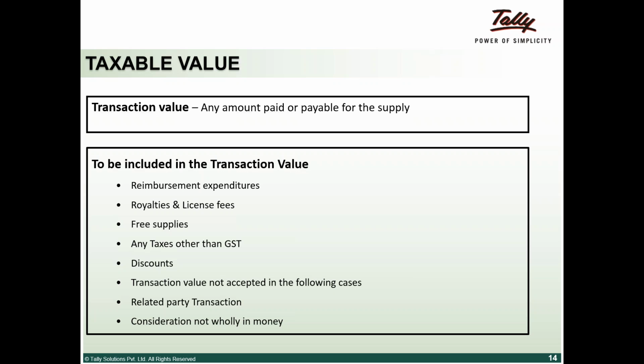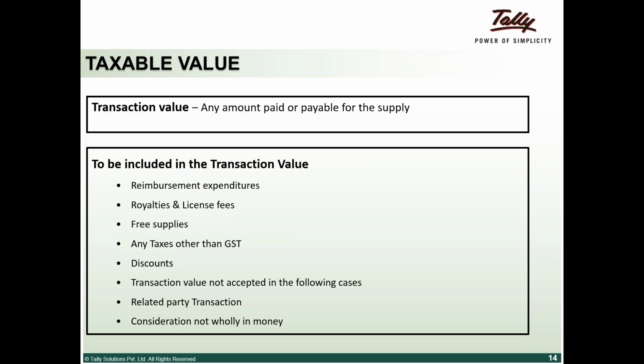If you are reimbursing somebody for expenditure incurred, that is also a part of the transaction value. Royalty or a license fee paid for the goods also has to be included. Free supplies, if any, also have to be included in the transaction value.